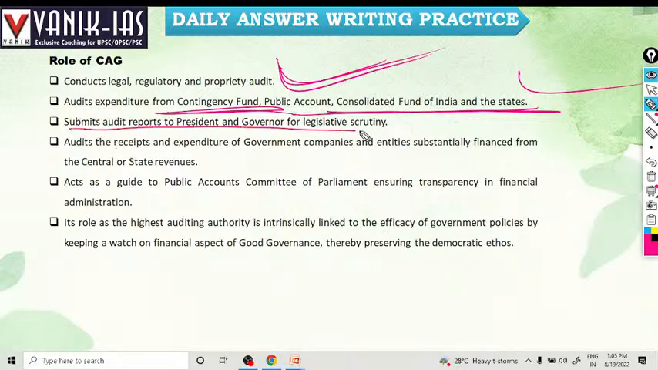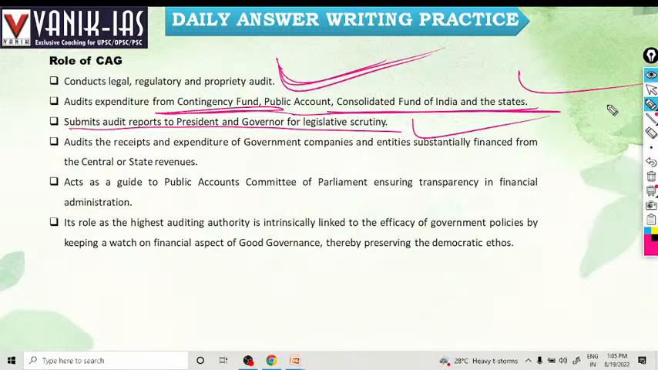Submits audit reports to the President and governors of states for legislative scrutiny. That means in case of central government, he submits the audit report to the President. In case of state government, he submits the audit report to the Governor. Now it is up to the President and the Governor to present them before the House for scrutiny.